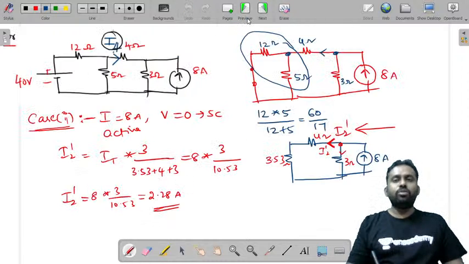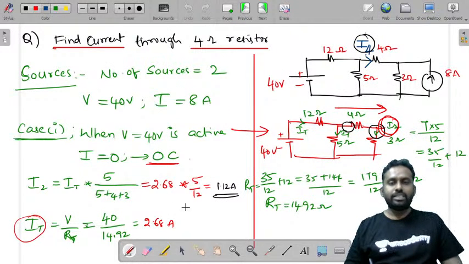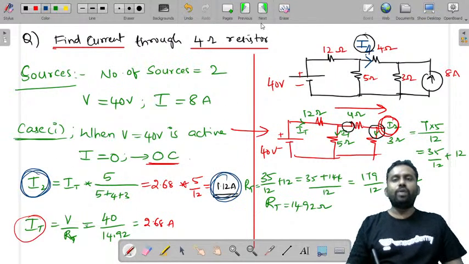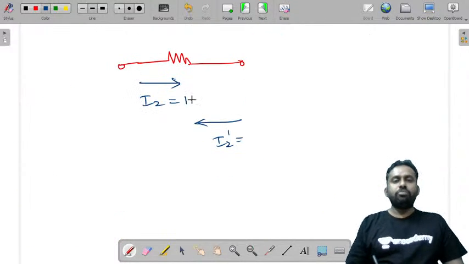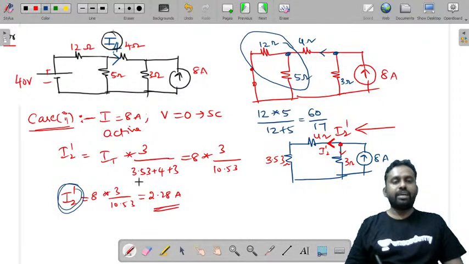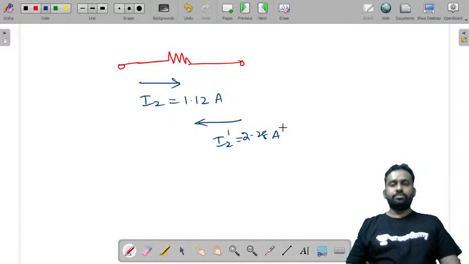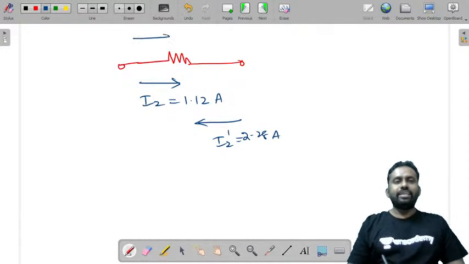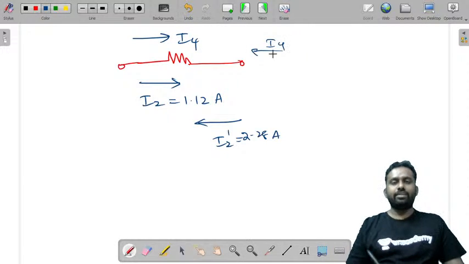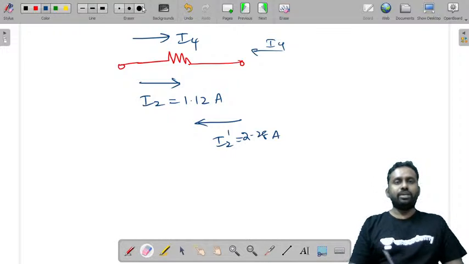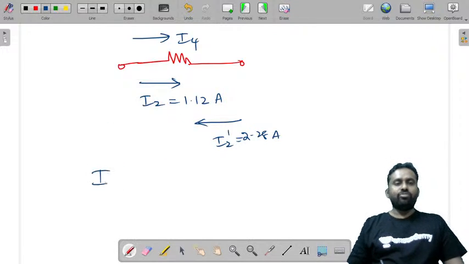सो I2 की वैल्यू क्या हो गई? I2 की वैल्यू क्या है? I2 देखो यहाँ पे, this I2 is 1.12 amperes. और I2 dash की क्या वैल्यू है? I2 dash की वैल्यू हो गई 2.28 amperes. Now what I have done, I have taken I4 in this direction, or you can also take I4 in this direction, doesn't matter. But कौन सी भी ले लो, just have to consider one and just take it.